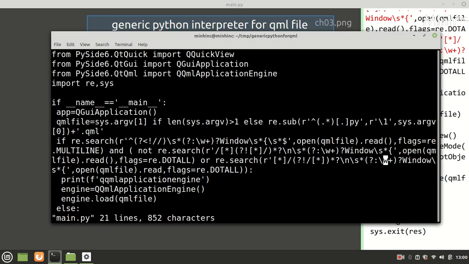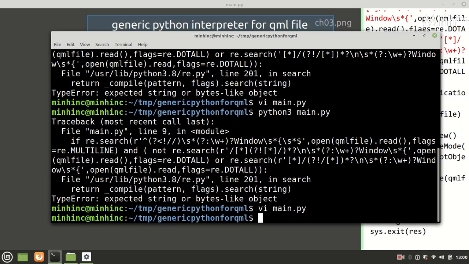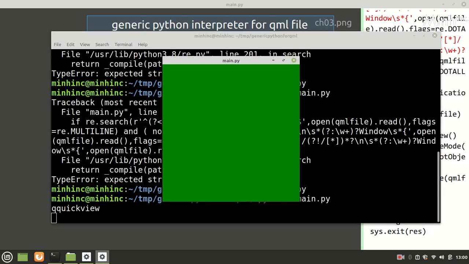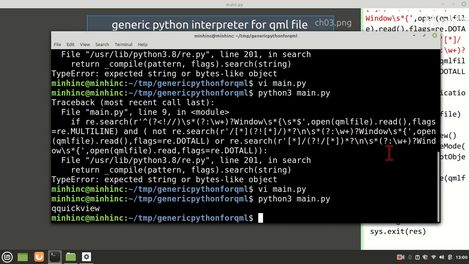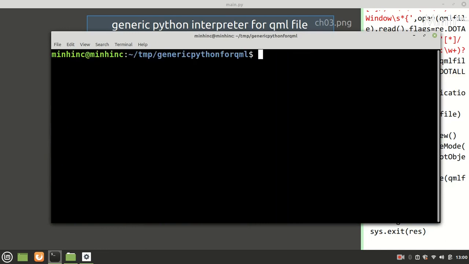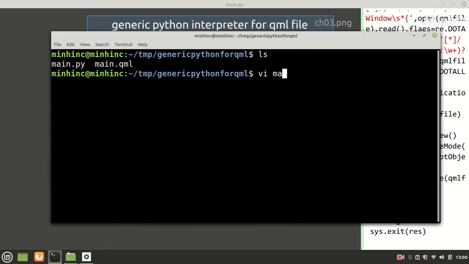Read. Okay, so we'll try again. So it is QuickView. Now main.qml.